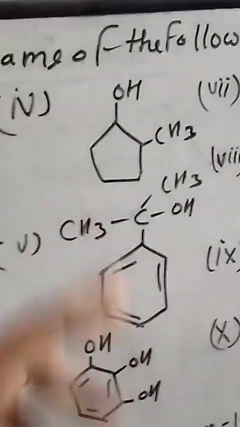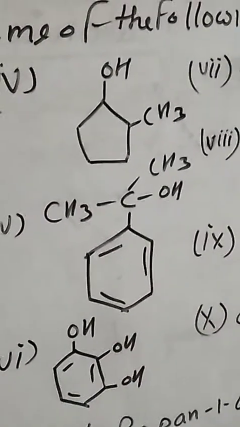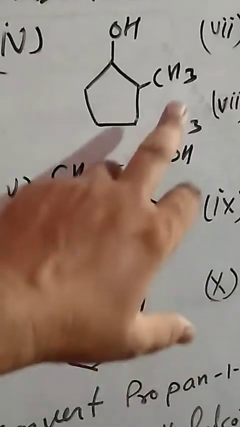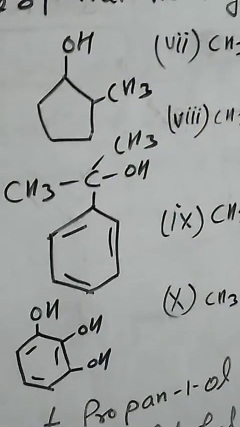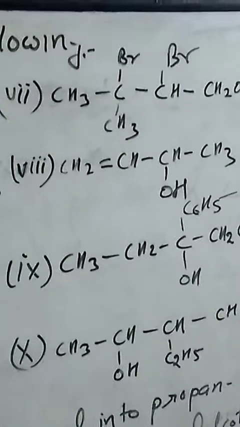Now another is a 5-carbon closed compound, that is a cyclopentane. So 2-methyl cyclopentanol.